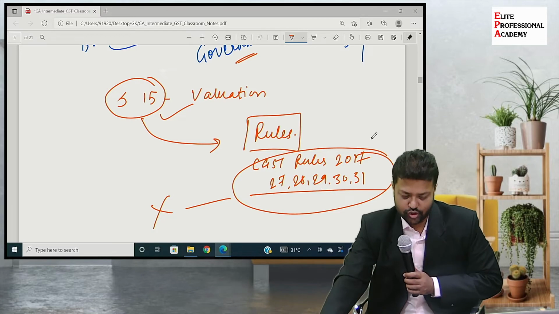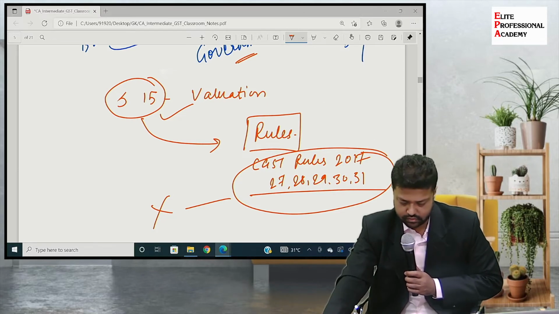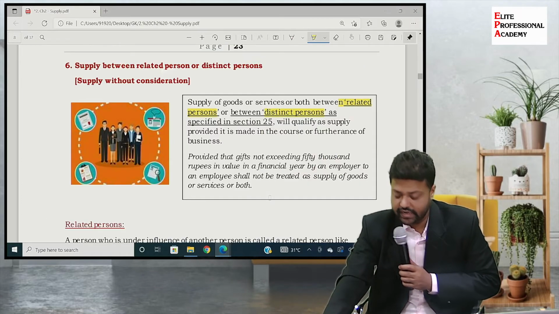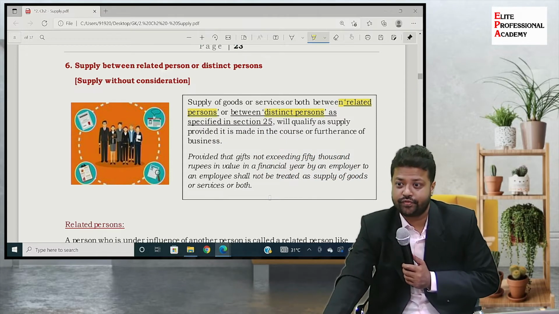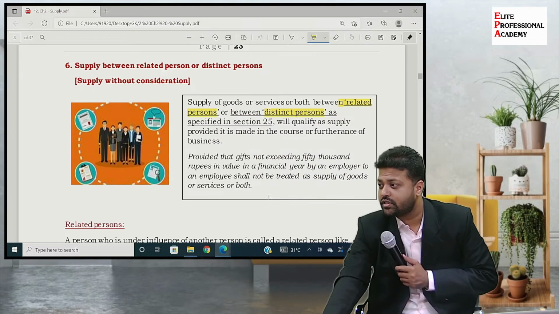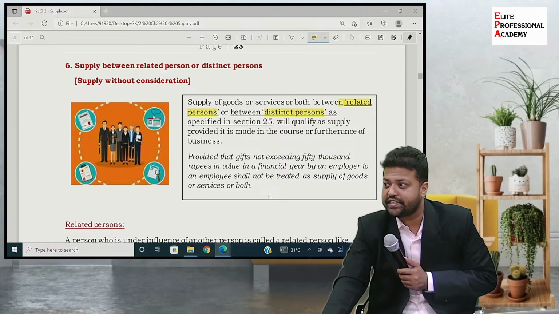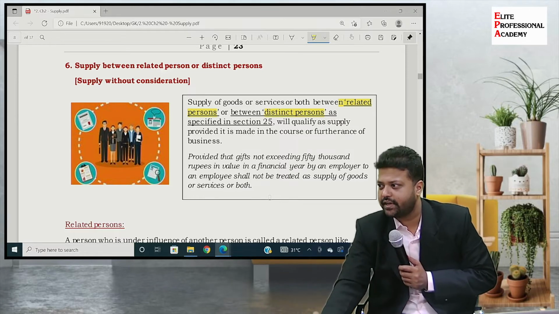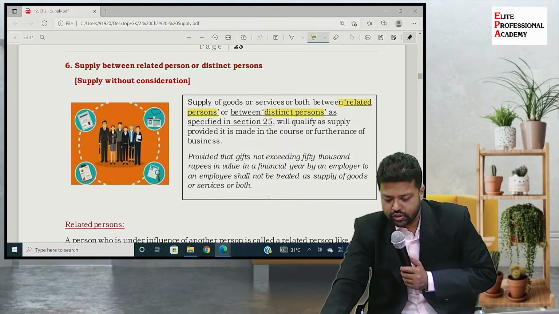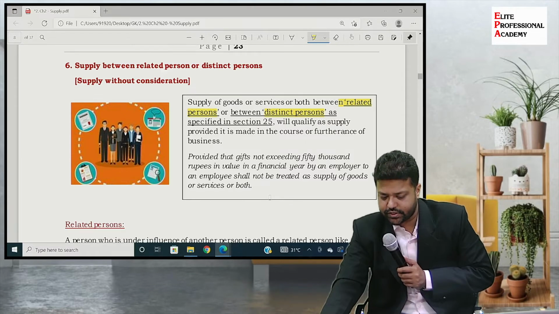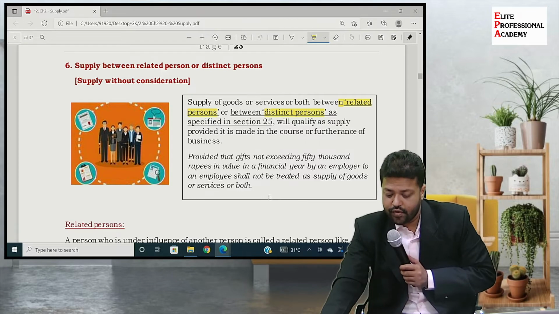Clear? So that is why we are referring to section 15 and 25, because registration, we will see the concept of registration in a bit, but in that we need to understand what are distinct persons, because GST में fancy concept है, which I will explain to you. So supply of goods or services or both between related persons or between distinct persons as specified in section 25 will qualify as supply provided it is made in the course or furtherance of business.